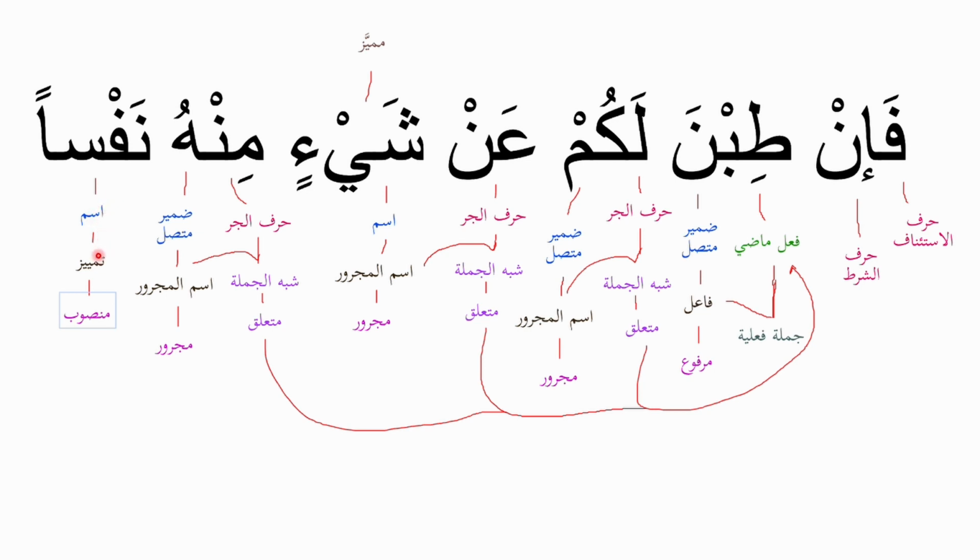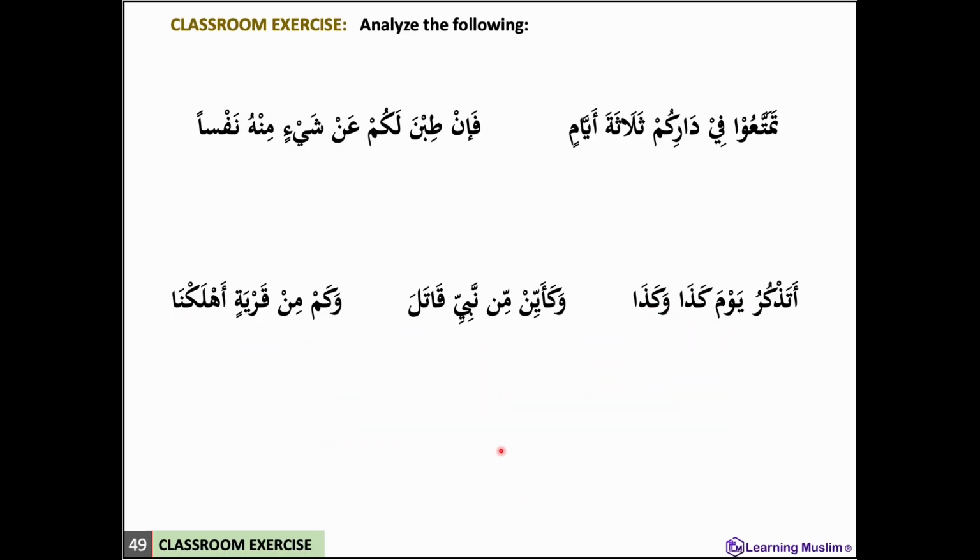Then the word نفسه, it's a noun and its role is تمييز, منصوب in the state of نصب, and the مميز will be the جملة فعلية, the whole verbal sentence before it. And the meaning is, but if they give up willingly to you anything of it. So the word willingly there is clarifying the giving of them. So they are giving either forcefully or willingly. So we're clarifying that it's actually willingly.